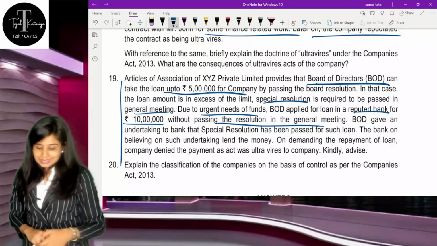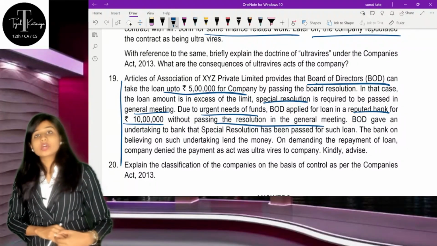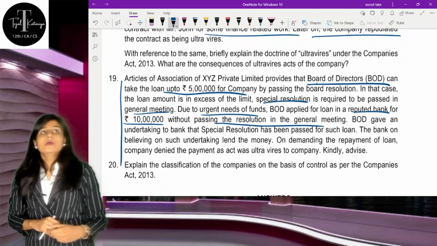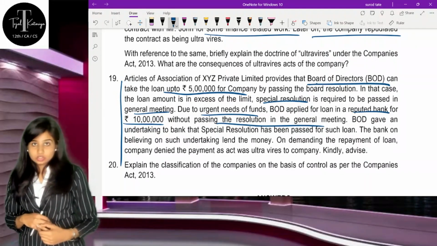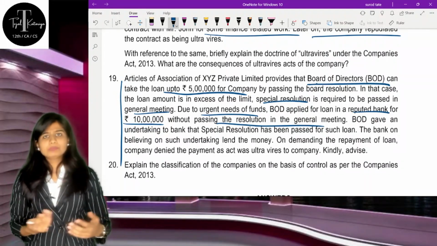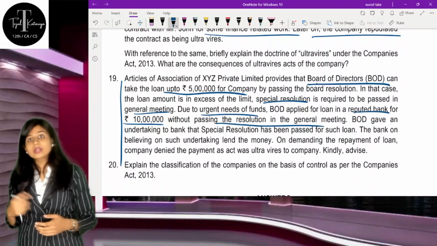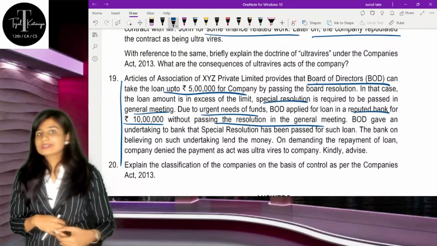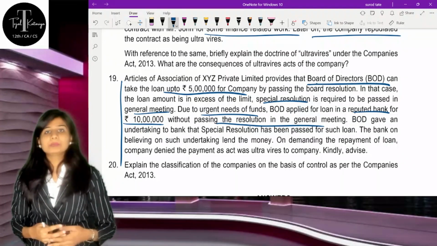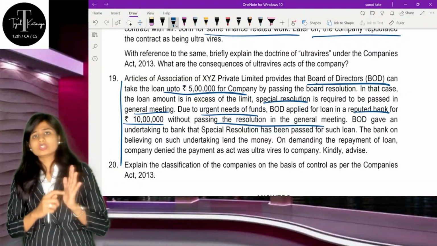Understand, this provision is based on indoor management, where the outsider gets the protection. Whatever the affairs of the company, the outsiders are not responsible for them. Outsiders should not look into the internal affairs of the company; they should just see whether the resolution is passed or not.